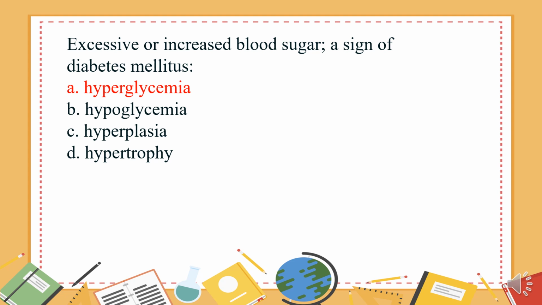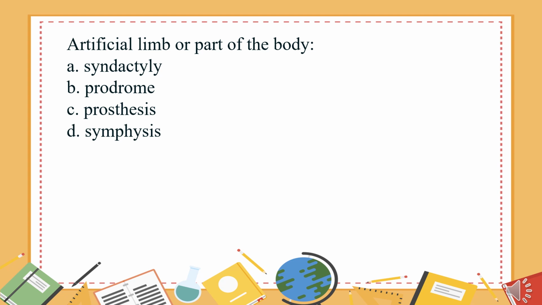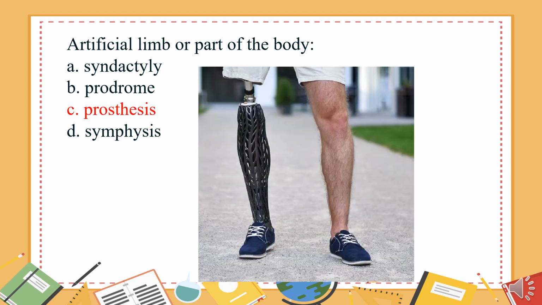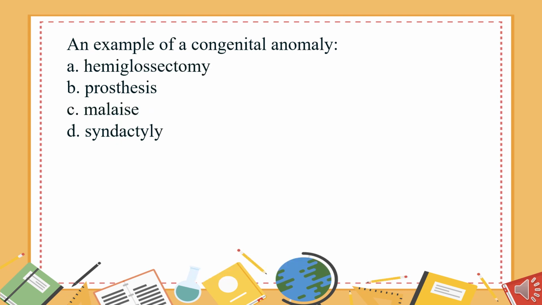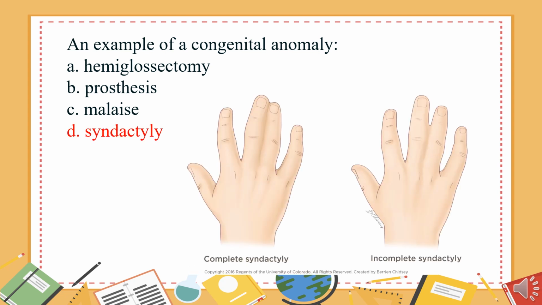Hyperglycemia. Artificial limb or part of the body: A. Syndactyly. B. Prodrome. C. Prosthesis. D. Symphysis. The answer is C. Prosthesis. An example of a congenital anomaly: A. Hemiglossectomy. B. Prosthesis. C. Malaise. D. Syndactyly. The answer is D.